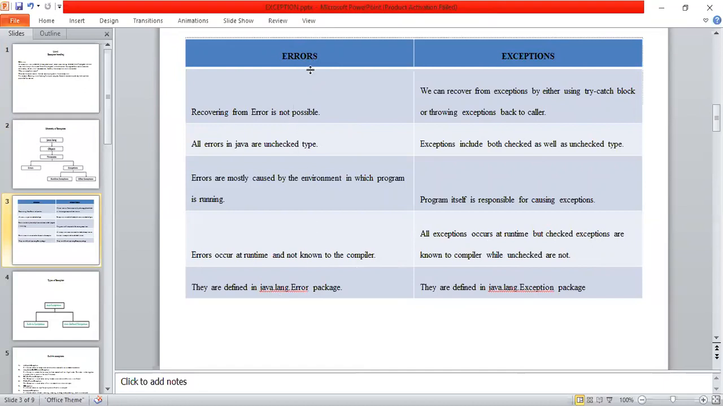So for the error we can write java.lang.Error, and for the exception we can write java.lang.Exception. These are the differences between errors and exceptions. Finally, errors are those we cannot handle, which occur due to a problem of the system, and exceptions are those we can handle, which occur due to mistakes in the program.